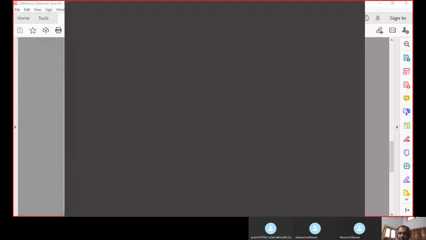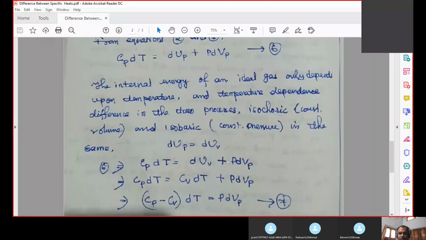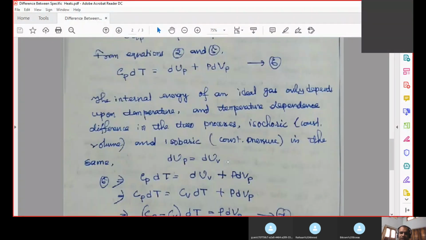Whether the process is isobaric, meaning constant pressure, or isochoric, meaning constant volume, the difference in temperature remains the same. That you have to remember.